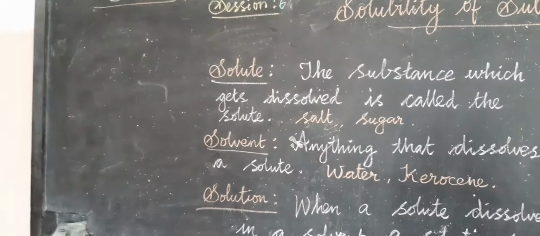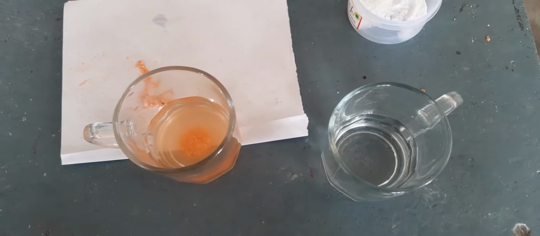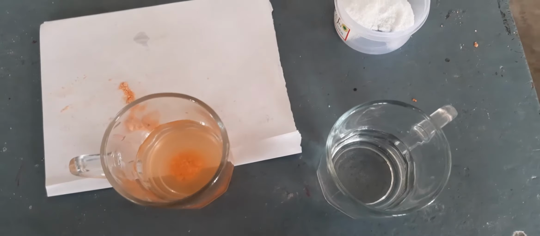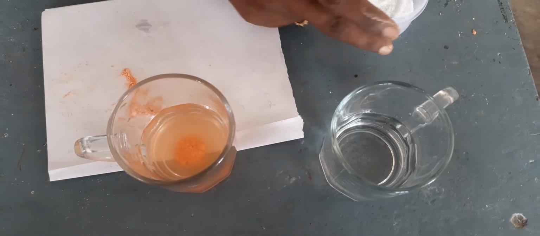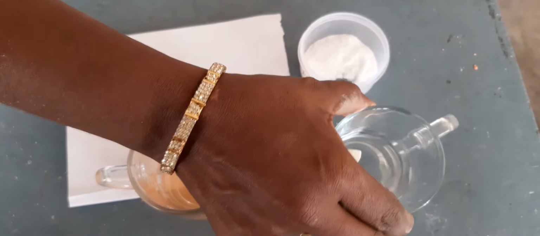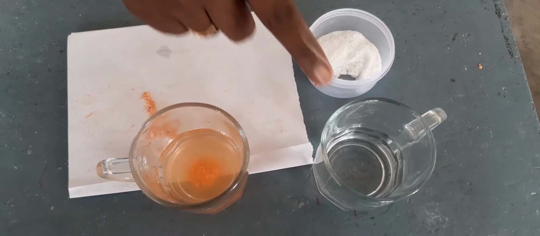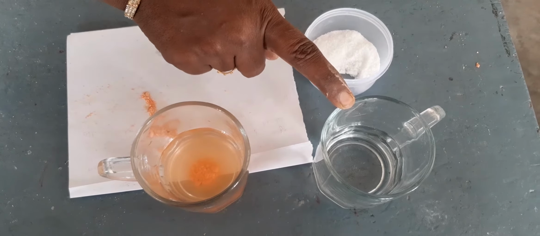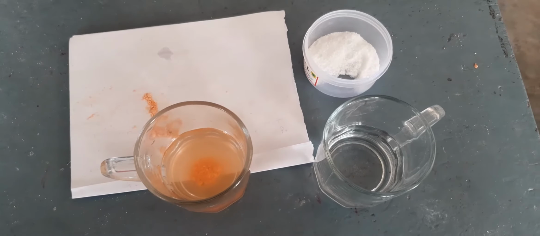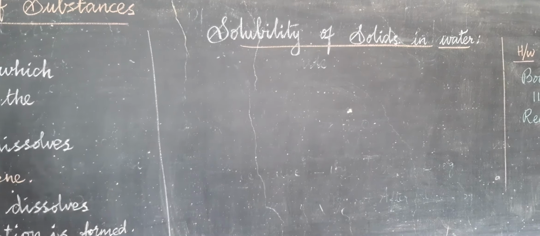Now solution. See, solution. Solution means what? Both mixed together, isn't it? Okay, when a solute dissolves in a solvent, a solution is formed. Solution is formed. Okay, children? Now let us see solubility of solids in water. Solubilities of solids in water.